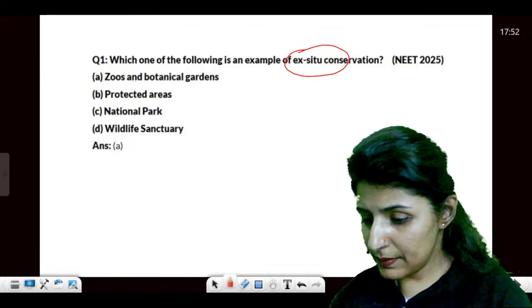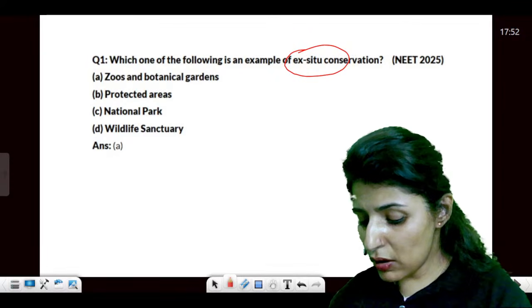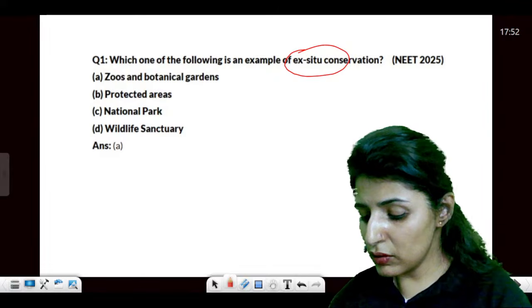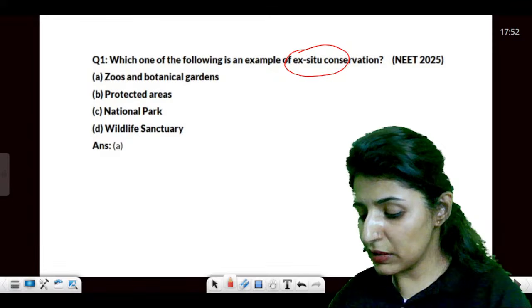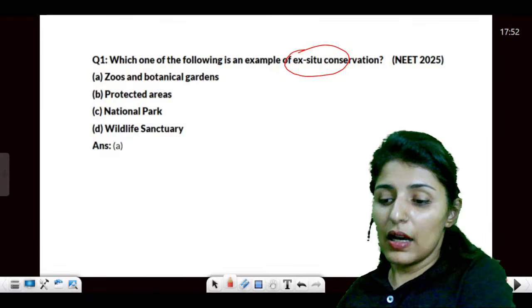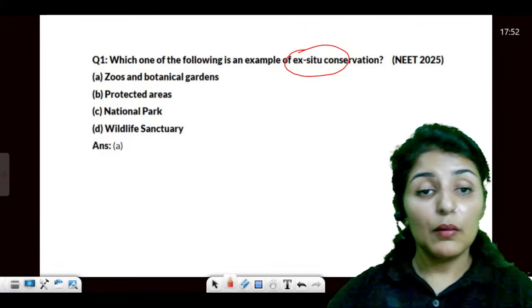So one is causes of biodiversity loss, and second is methods of conservation. So these are very important points from these chapters. Are you clear? Moving on to the next.